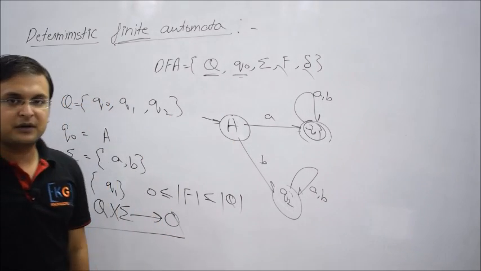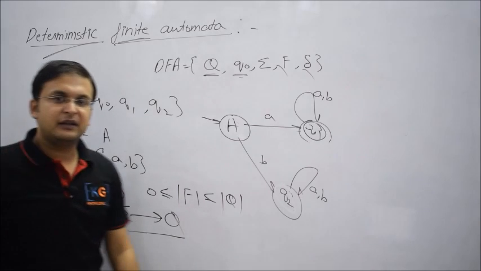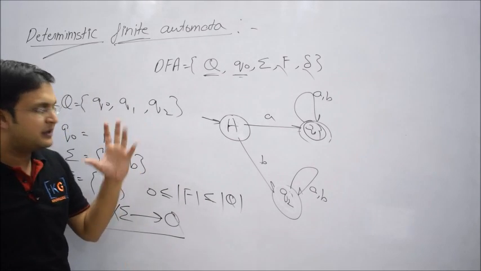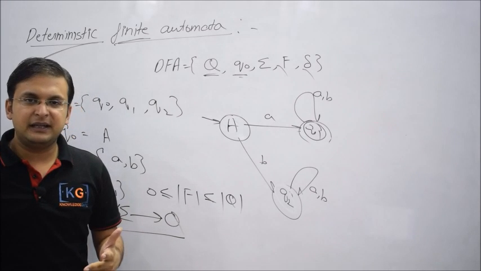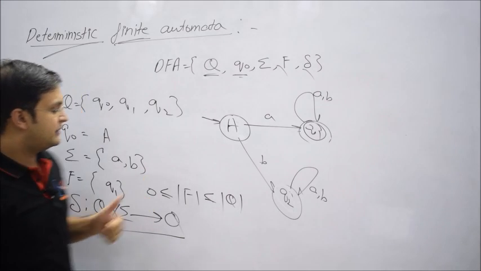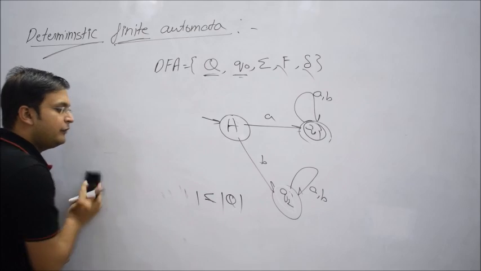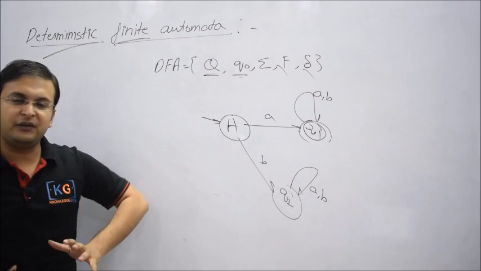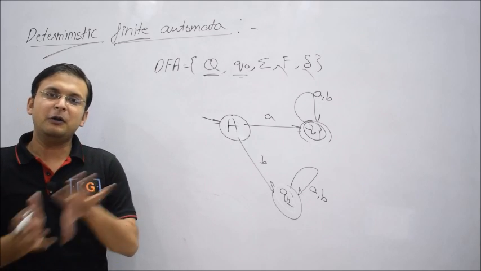Now the second important thing: we say that it is deterministic. What do we actually mean by a machine being deterministic? Being deterministic has two implications, very important to understand. What is the first implication? Being deterministic means we can say whether your future behavior is predictable or not. In computer science we divide machines into 2 types: deterministic machines and non-deterministic machines.